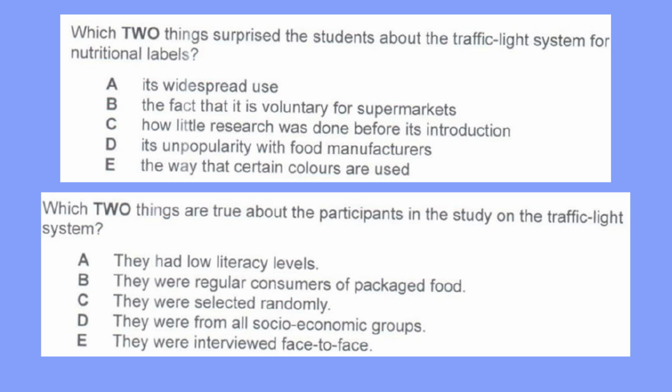But I don't think they targeted the right people. They should have focused on people with low literacy levels, because these labels are designed to be accessible to them. Yeah. But it's good to get feedback from all socio-economic groups, and there wasn't much variation in their responses. No. But if they hadn't interviewed participants face-to-face, they could have used a much bigger sample size.